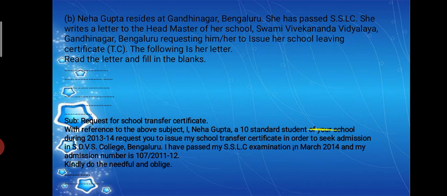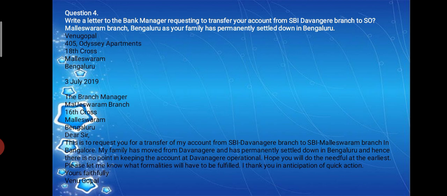We are now moving to the 4th letter. Already we have seen 3 letters from the exercise book. Now this is the 4th letter. You can refer to your textbook, you can look into the question, you can also try to answer it in your rough books, and after you finish answering, you can check your answers through this letter. Write a letter to the bank manager requesting to transfer your account from SBI Davangere branch to Malleshwaram branch, Bengaluru, as your family has permanently settled down in Bengaluru. So you need to write a letter to the bank manager here. Let us see how you will write.